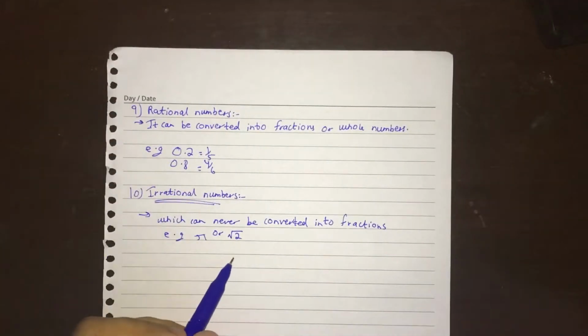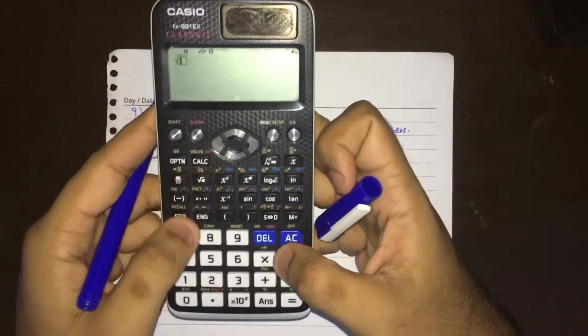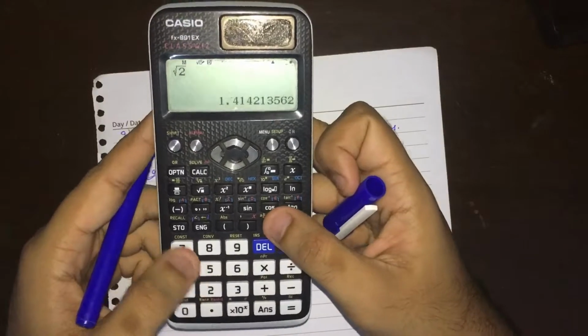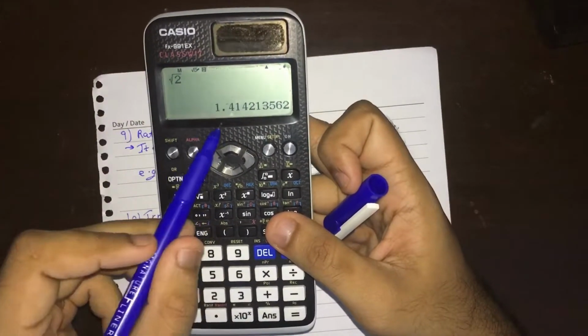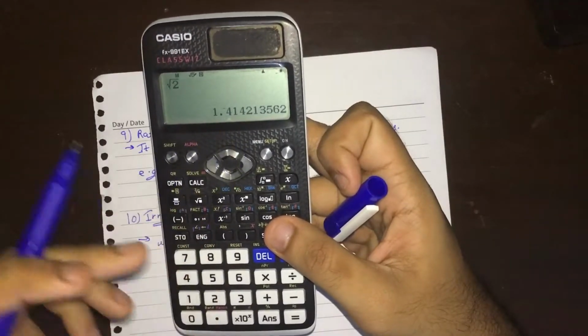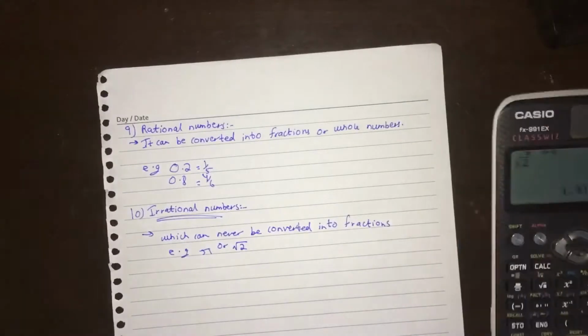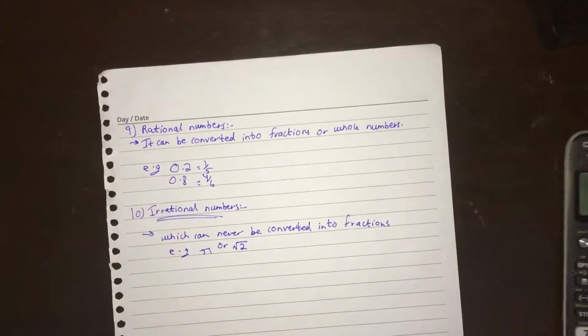And the same is the case with under root 2. If you write under root 2 in the calculator, the answer comes in decimal, and this decimal cannot be converted into a fraction. So hence under root 2 is an irrational number, and pi is also an irrational number, and so on.